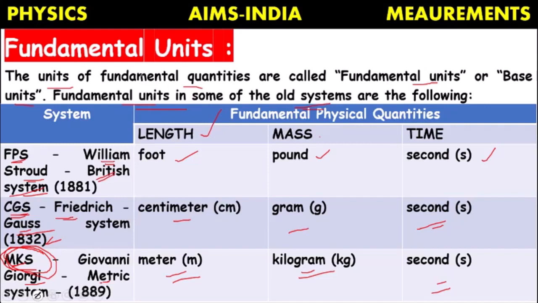Here, length, mass, time are the fundamental quantities, but in different systems they have different units except time. The unit of time in all the systems is the same, it's second, and the symbol for second is S.